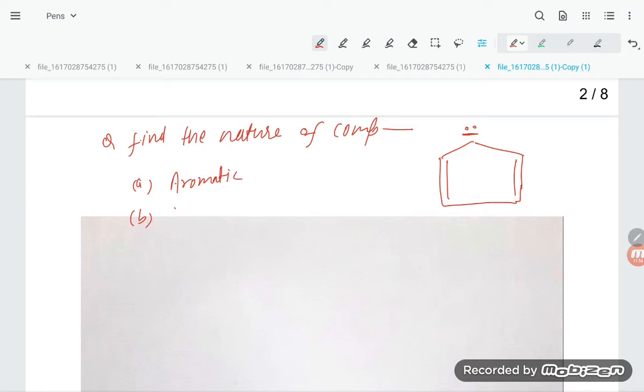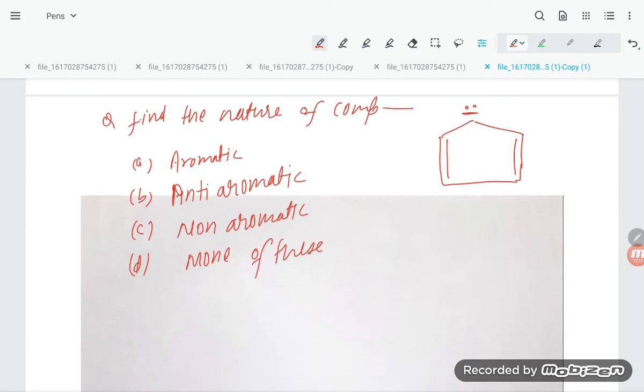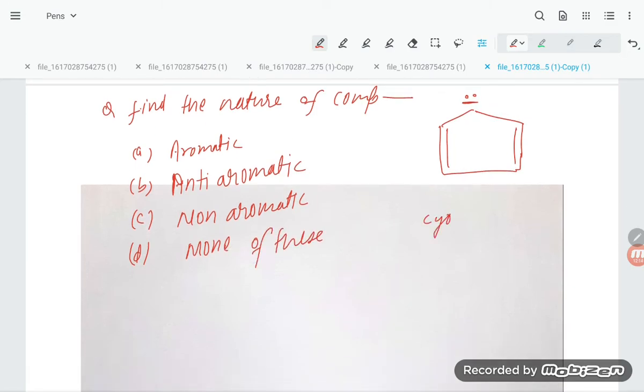B option says anti-aromatic. C option says non-aromatic, and D option says none of these. So dear students, this compound is cyclic, there is no doubt about it.